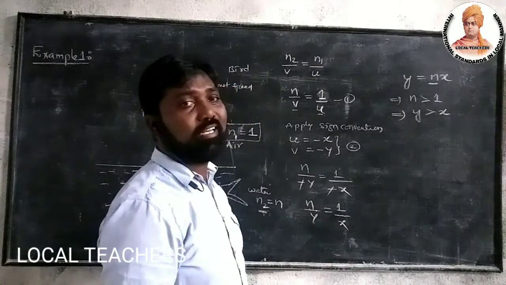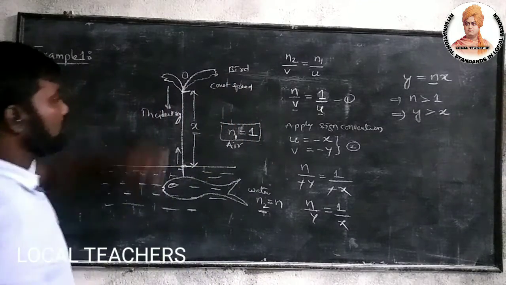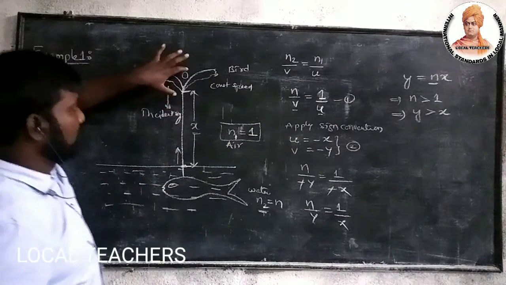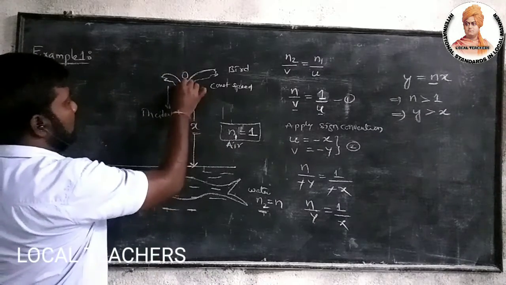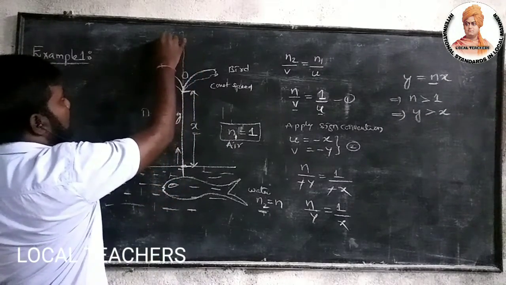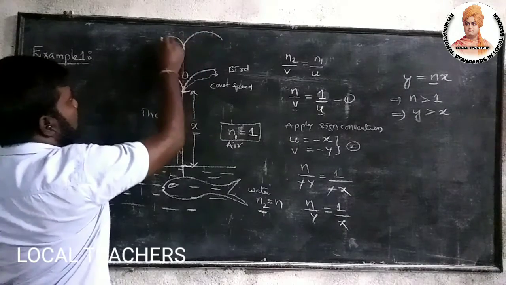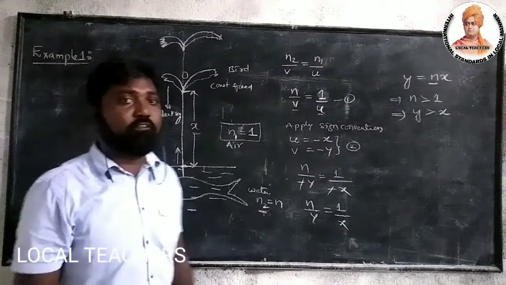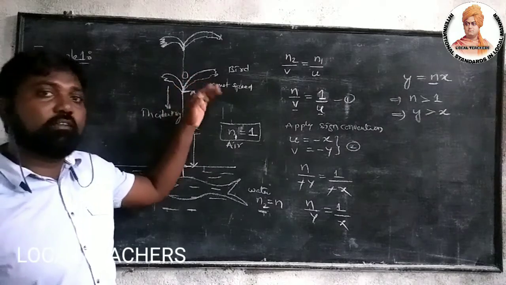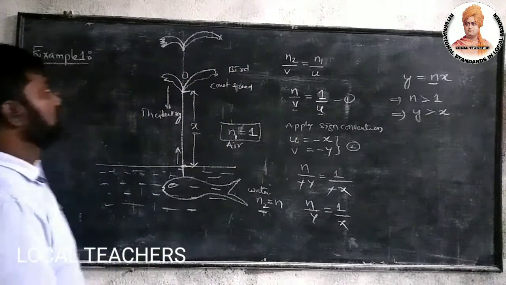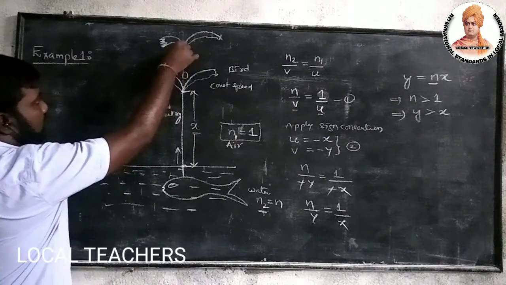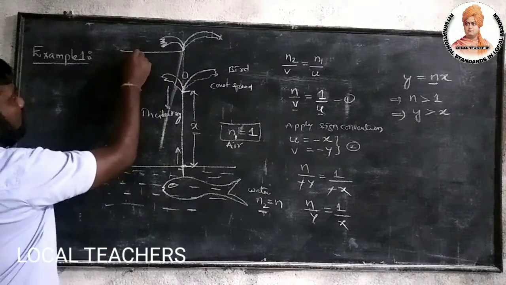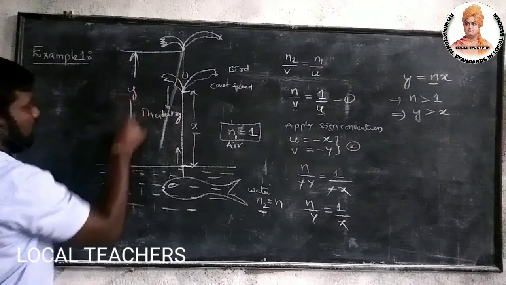So originally the bird will be at this position, but the fish will see the bird at a distance of y, which is far away from its original distance. So I can draw like this. So this is the distance of y.